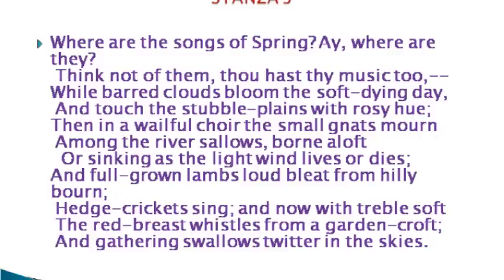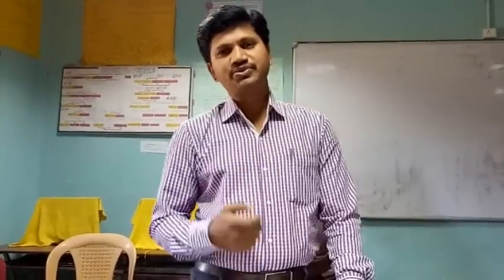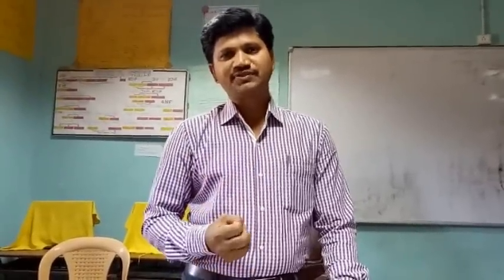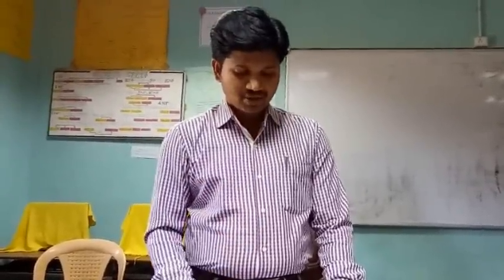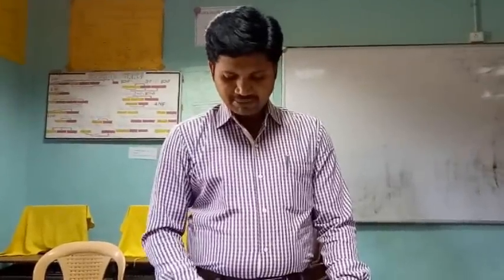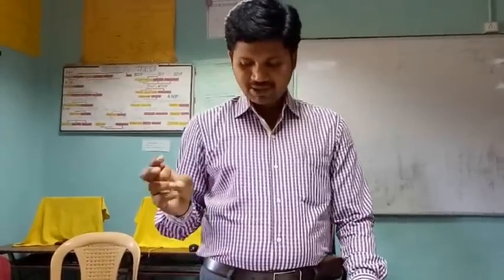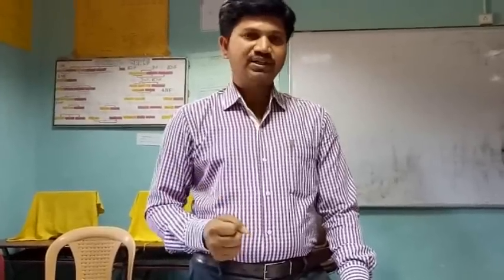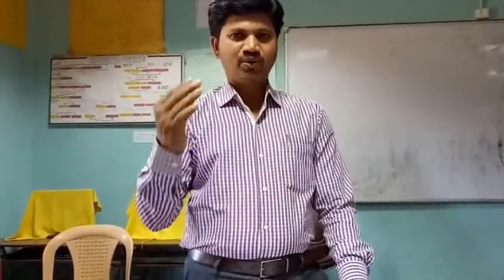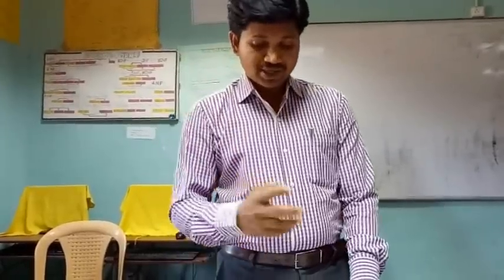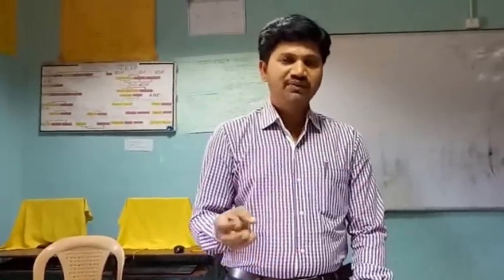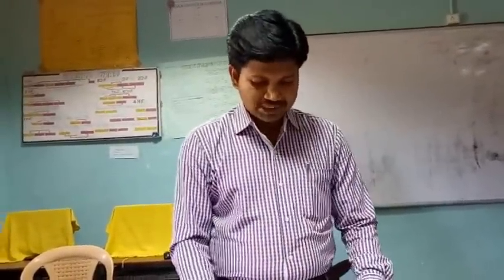So at the end of this poem, we find certain birds and animals which produce music, and it is a kind of consolation to autumn season by John Keats. So the creatures I mentioned here: the choir of gnats, the bleating of the lambs, the songs of the cricket, the whistles of the red-breasted birds, and finally the gathering swallows. That means all the little swallows we find in the sky gather in one place and keep twittering, or keep shouting and singing songs. Even that sense of music is considered to be melodious by John Keats here.